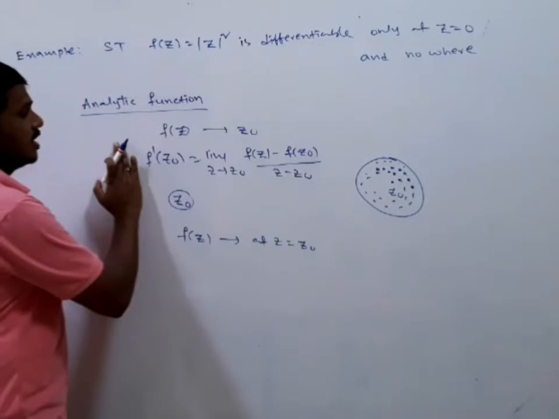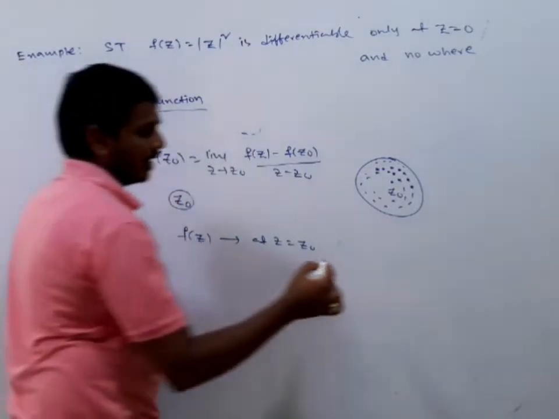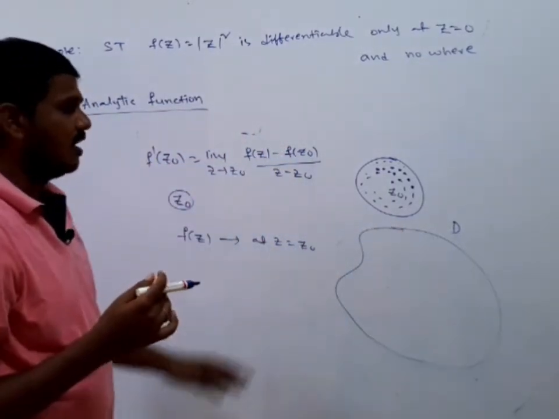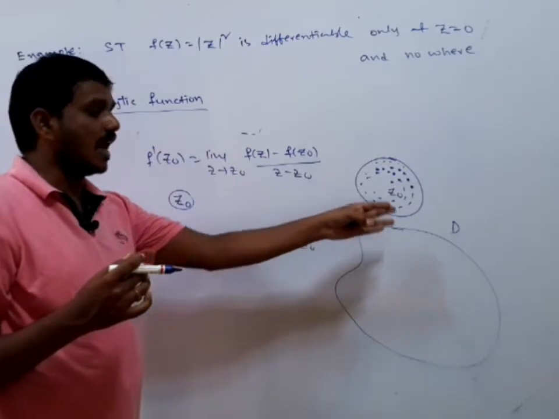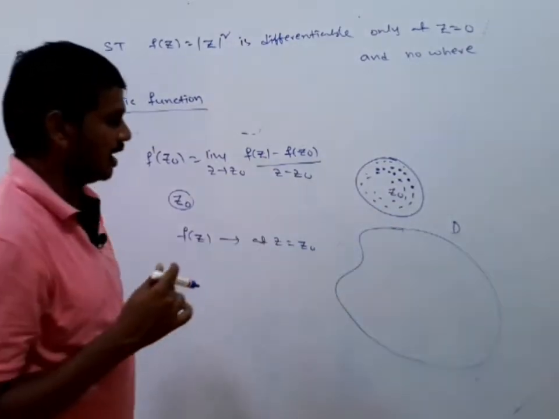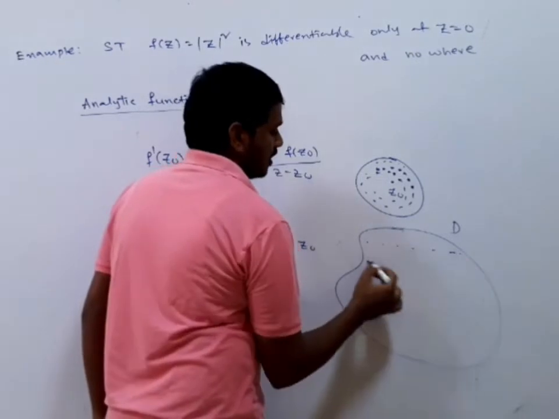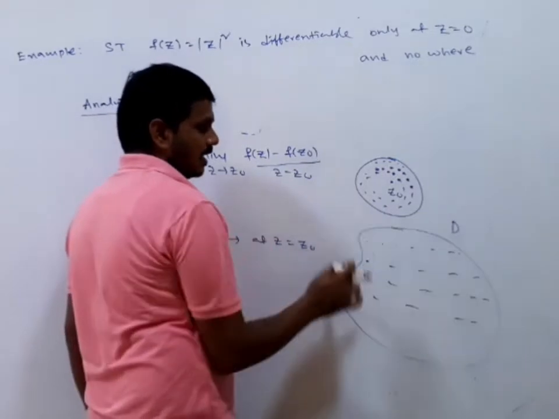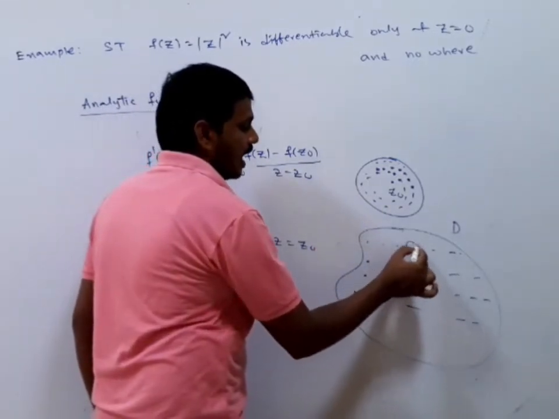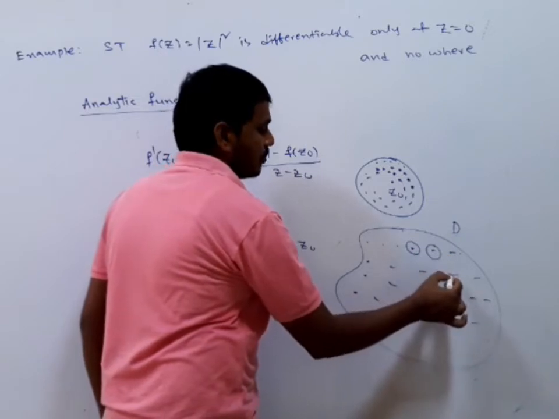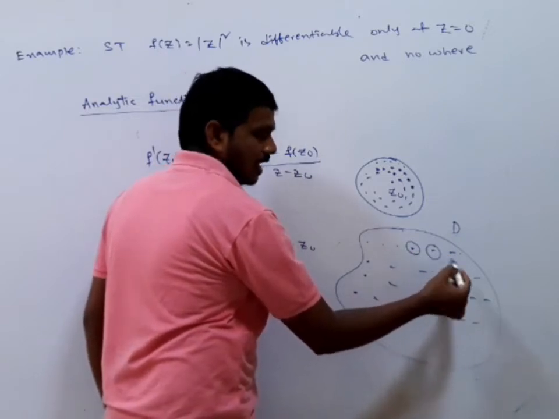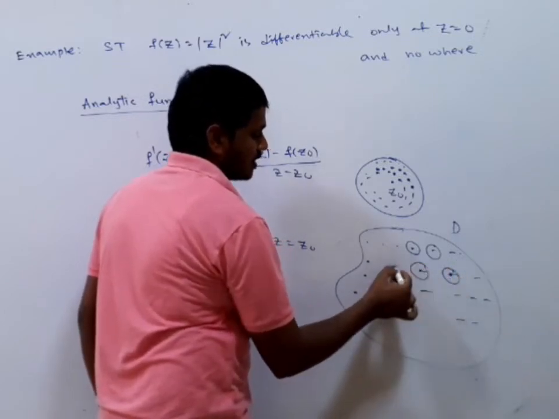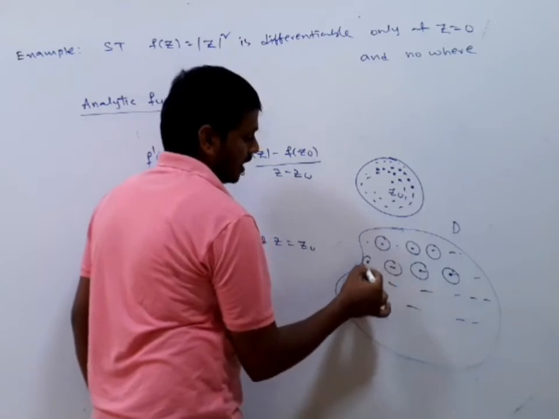Next, the function is said to be analytic in a domain. Suppose this is the domain D, which is a subset of the complex plane. When we say that the function f of z is analytic in the entire region, the region consists of points. The function is said to be analytic in the region D if it is analytic at every point. If it is analytic at every point, it is analytic in the neighborhood of each point and at the point also. Then we can say that the function is analytic in the region.